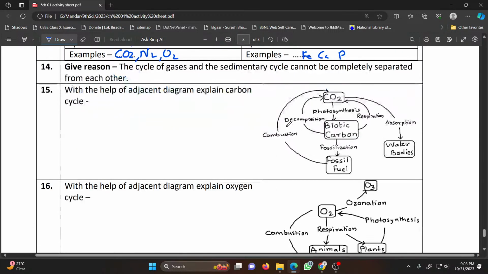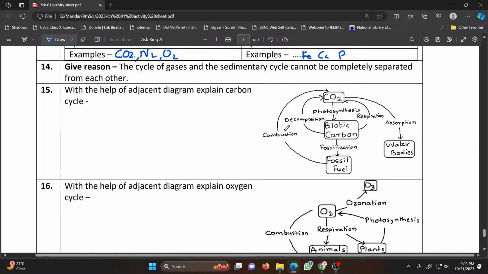Give reason: the gaseous cycle and sedimentary cycle cannot be completely separated from each other. For example, nitrogen is present in the form of a gas in the atmosphere and in the form of compounds like nitrogen oxide in soil and sediment. Similarly, carbon occurs in the form of coal, granite, diamond, limestone, and in the atmosphere in the form of carbon dioxide. So all these nutrients are present in both gaseous and sedimentary states. That's why the two cycles cannot be completely separated from each other.